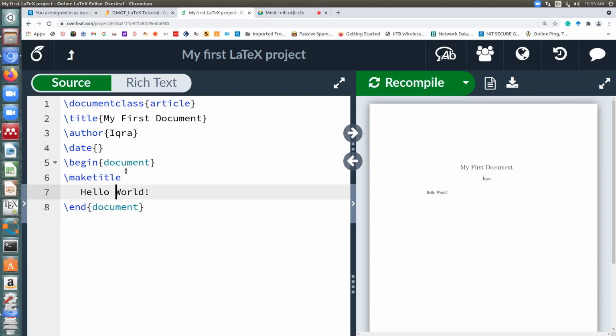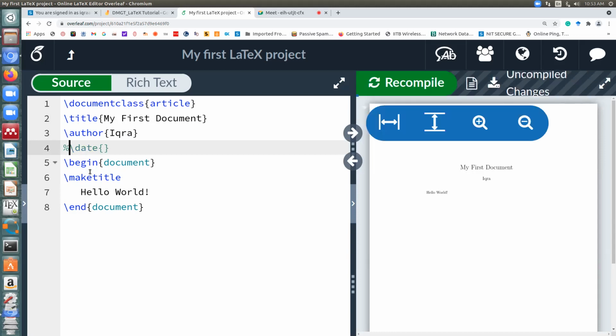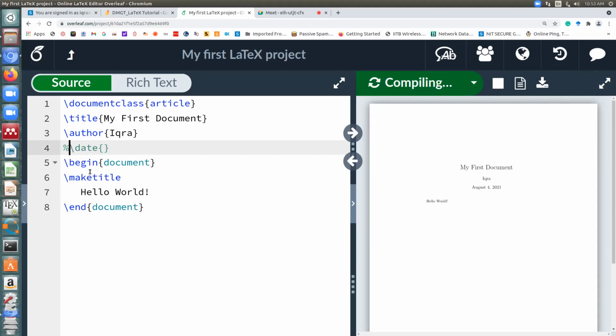If you want to comment out something, you can put a percent sign in front of it. So percent is for comment. You can see it automatically detects it. If you want to remove the date completely, keep empty curly braces, then it will remove it.